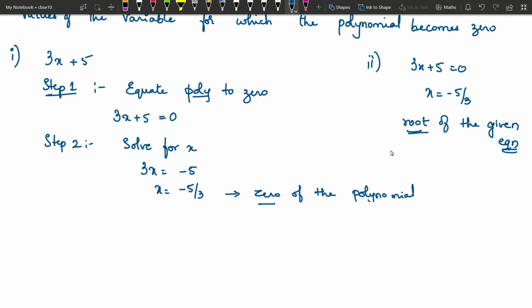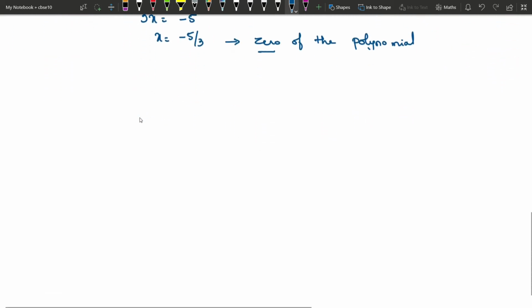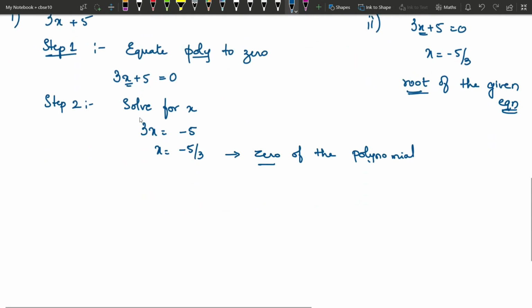So this is the process of finding the value of the variable so that the entire polynomial's value becomes 0. So that is the zero of a polynomial. Now this is for a linear polynomial.